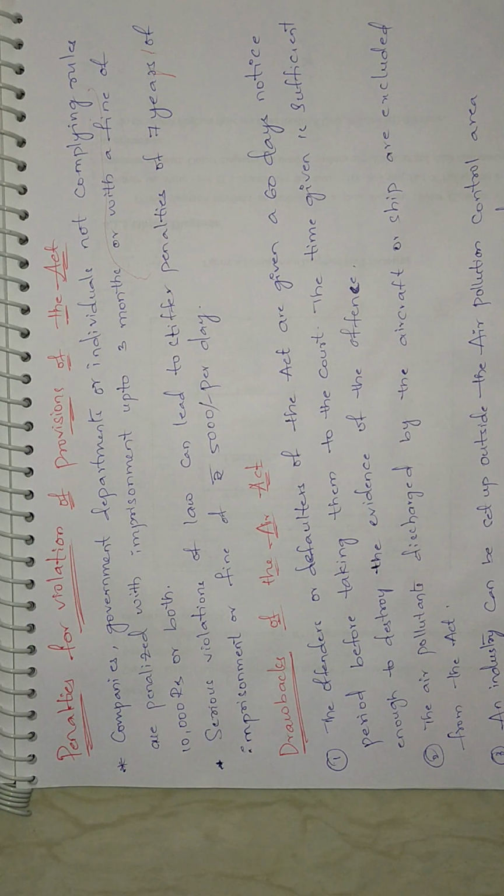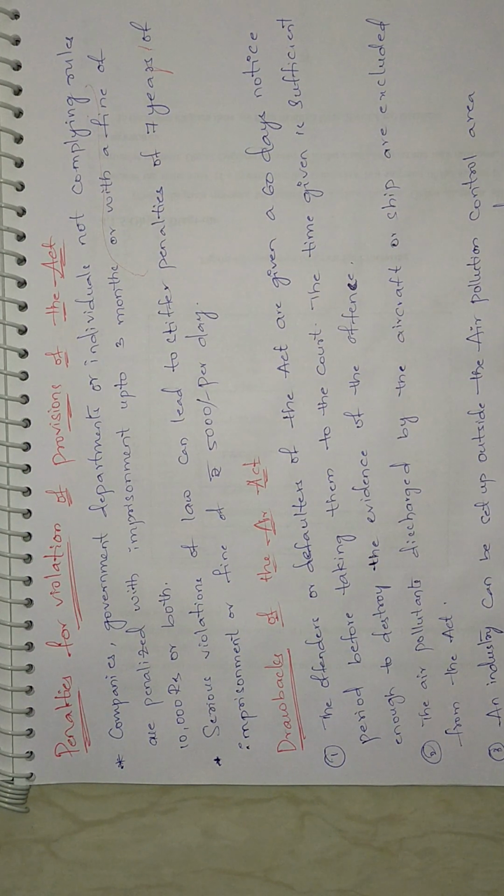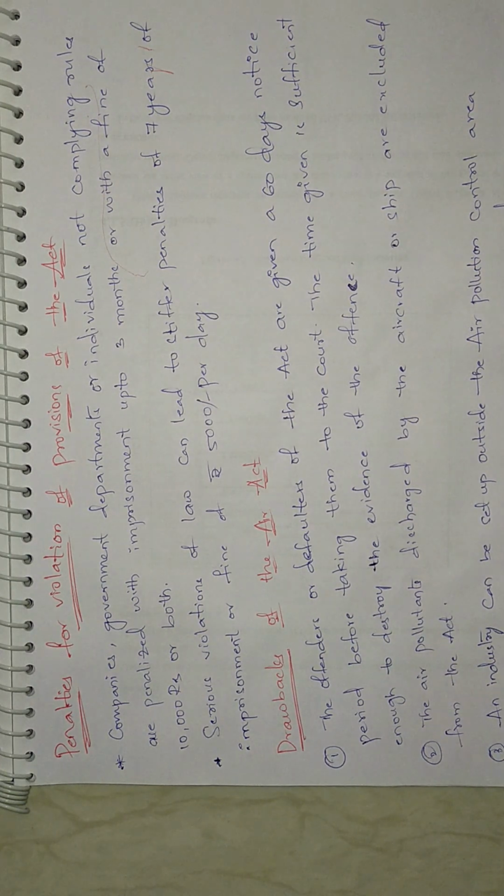And an industry can be set up outside the air pollution control area with the prior permission of the state pollution control board. For such areas, the state or central board cannot give permissions because they don't have control of that area. They only concentrate on areas where humans reside, or where there are plants, animals, or forest areas.